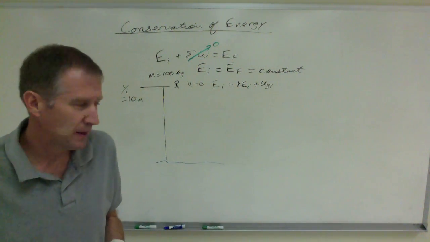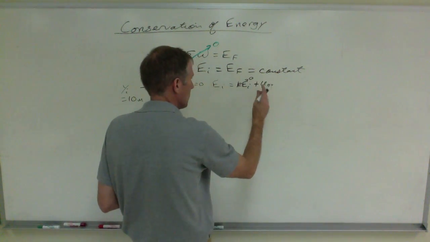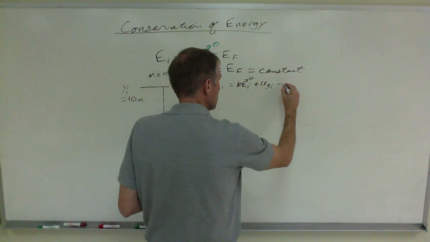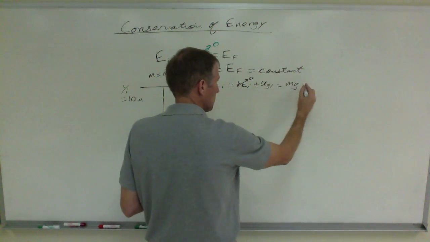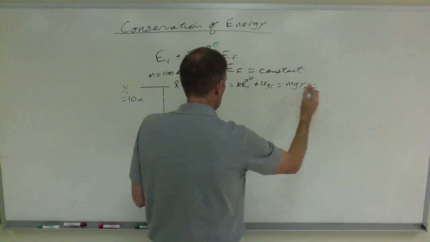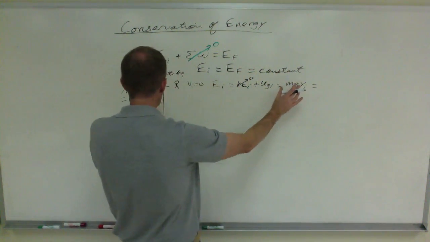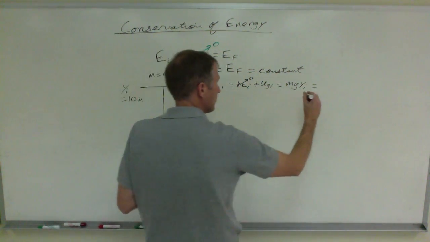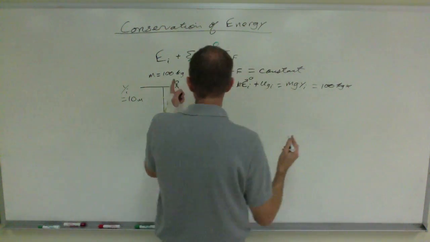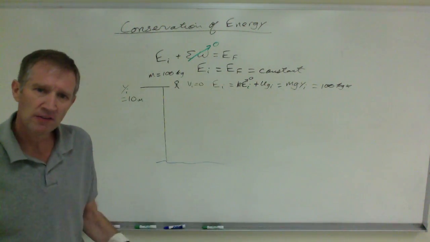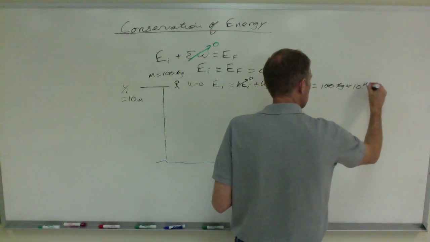But he doesn't have any speed at first, and so the energy of speed, kinetic, is 0. So all he has is mass times g times y, that's U sub g. I'm going off to the side because I need the space down here. So his mass is 100 kilograms times g. I'm going to use a g of 10 instead of 9.8 to make the math easier, 10 meters per second squared